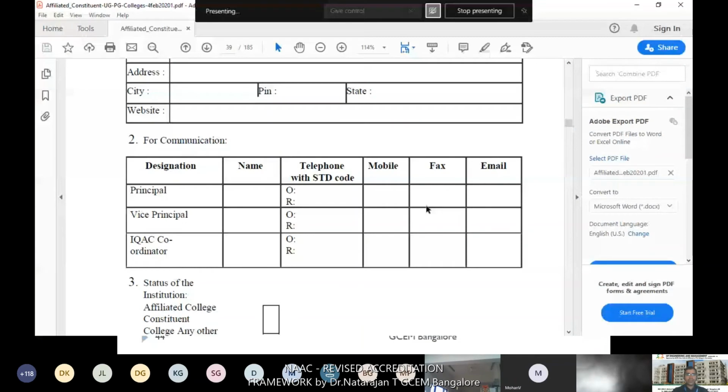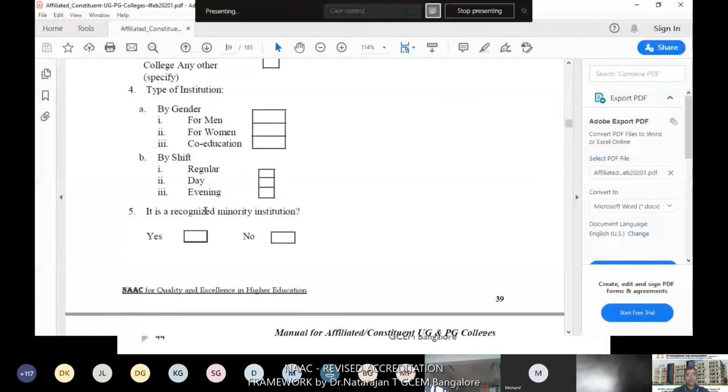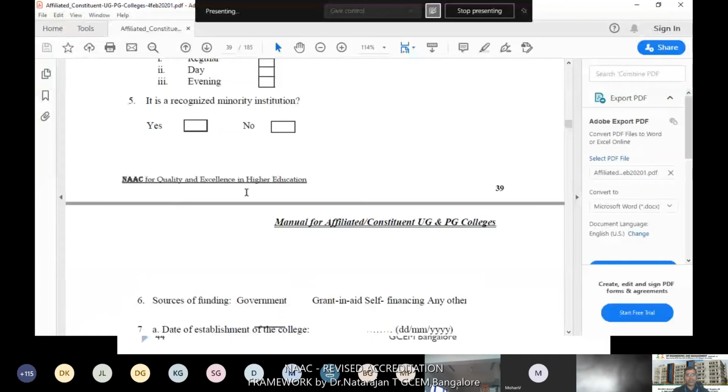So this is the profile of the institution. You can see it will ask the basic information. For communication, you need to give the principal, vice principal, IQAC coordinator details, status of the college, then type of the institution, whether your college is recognized as a minority institution. It will ask some details from the ones already submitted in the IIQA. The same things they ask, and in addition to that, they will ask a few other details also.